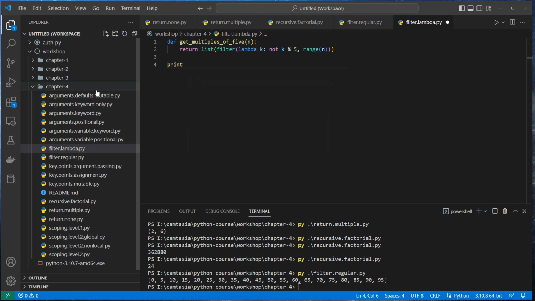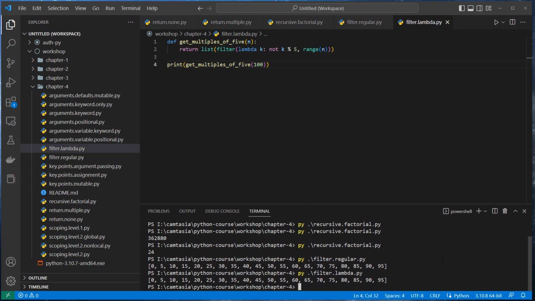Now I wanna print get_multiples_of_5 100. So I wanna execute it. Filter lambda.py, and you got the same result as the previous execution.